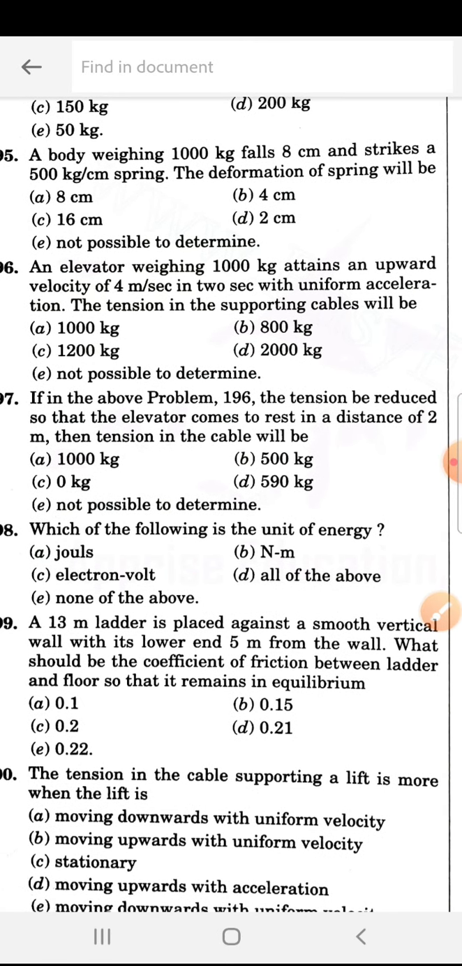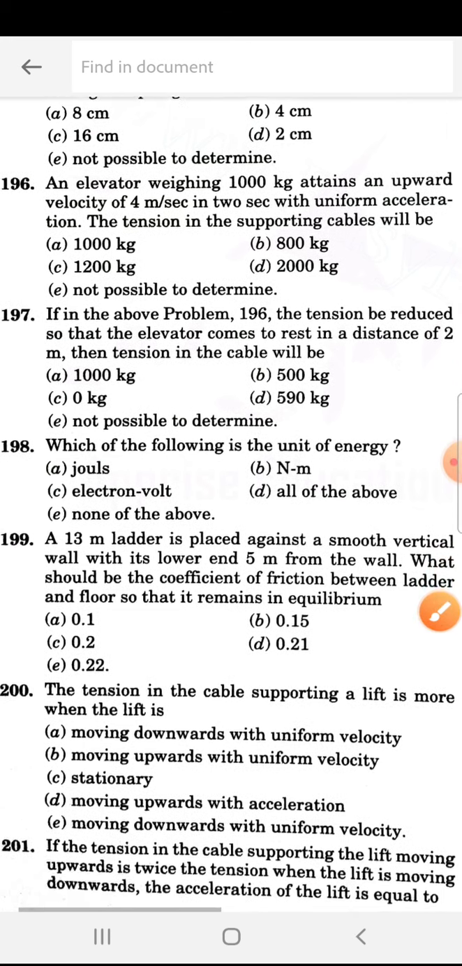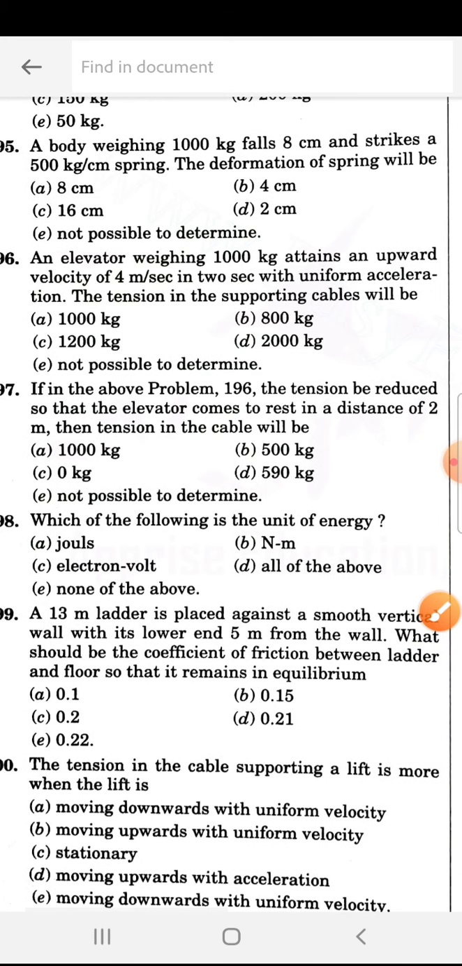A body weighing 1000 kg falls 8 centimeter and strikes a 500 kg per centimeter spring. The deflection of the spring will be, so 195 is how much? 8 centimeter. Okay, remember this question. 8 centimeter. Next, 196.